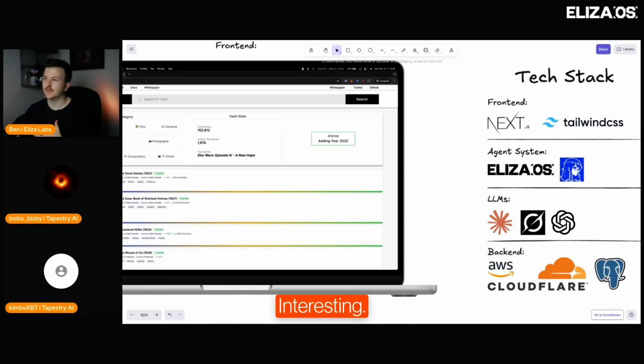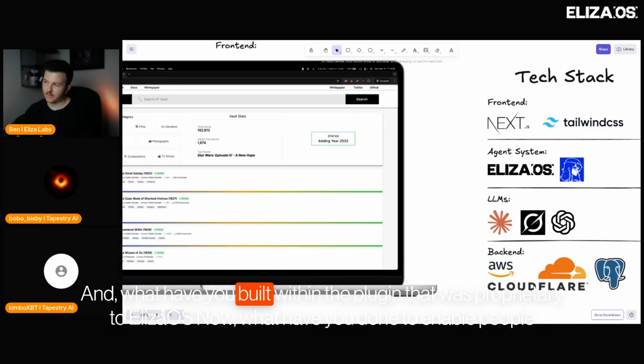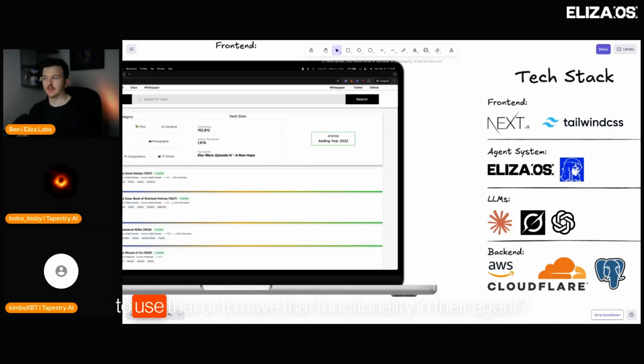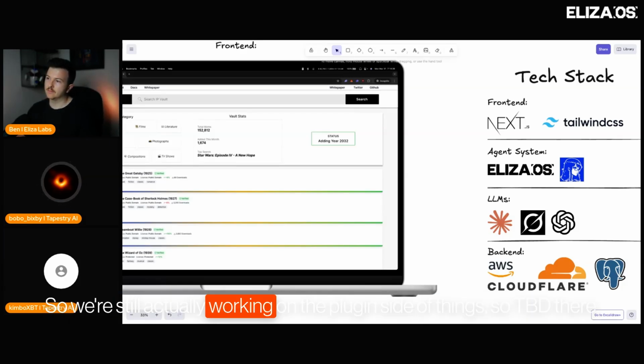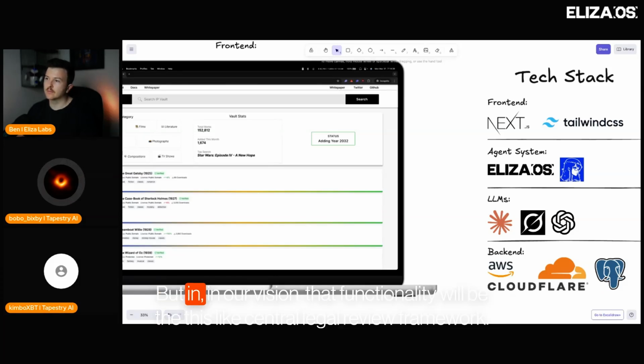Okay. Interesting. And what have you built within the plugin that was proprietary to elizaOS? Now, what have you done to enable people to use that or to have that functionality in their agent? So we're still actually working on the plugin side of things. So TBD there, but in our vision, that functionality will be this central legal review framework.